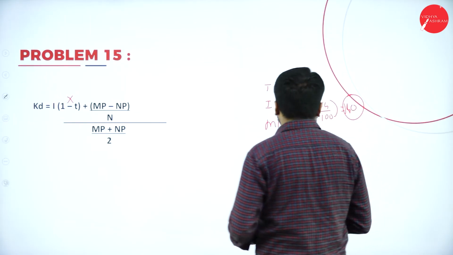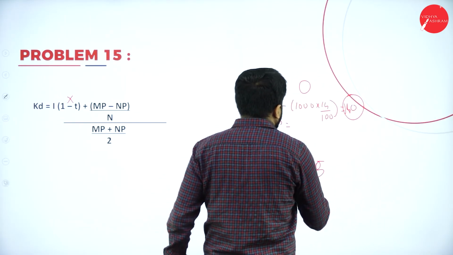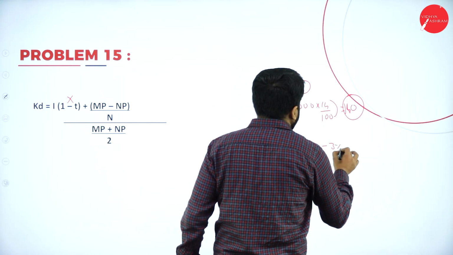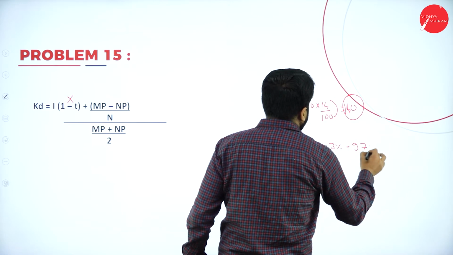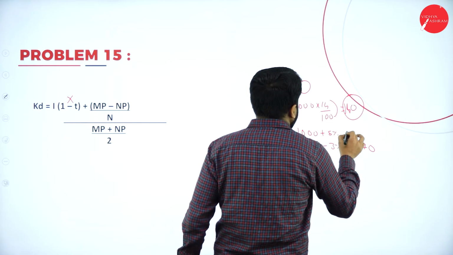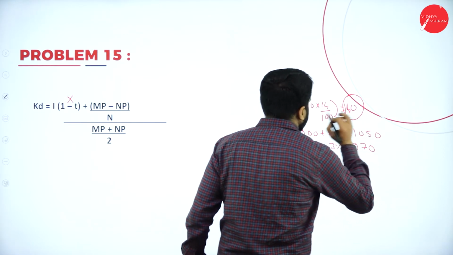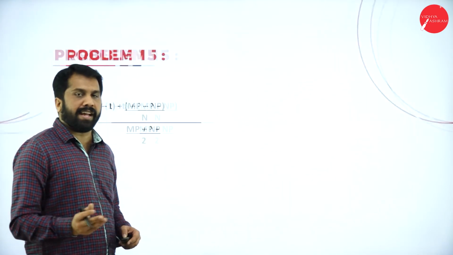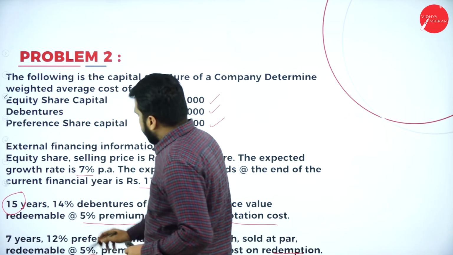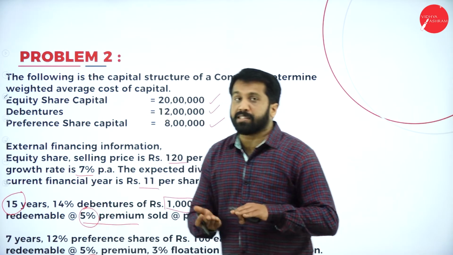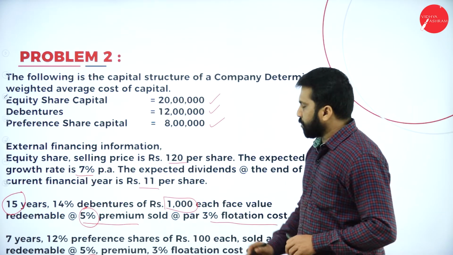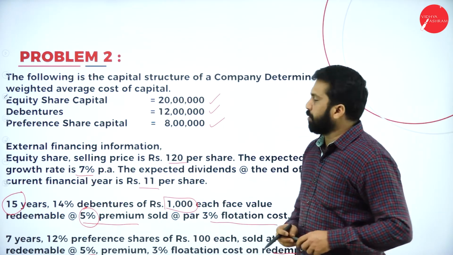So, simple calculation. Net proceeds: 1000 minus 3% flotation cost will be 970. Market price: 1000 plus 5% premium will be 1050. Hope you understood. Again, going back to your question, they have mentioned that it is redeemable at a 5% premium, which you are supposed to add, and a 3% flotation cost for the sale, which you have to subtract. Hope you understood.